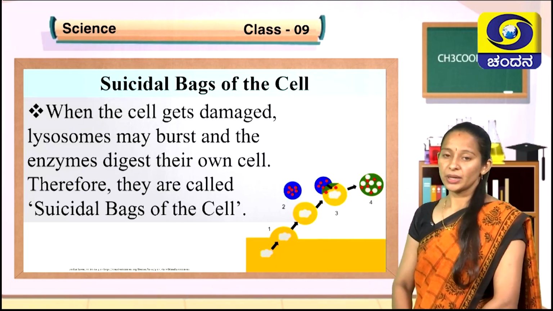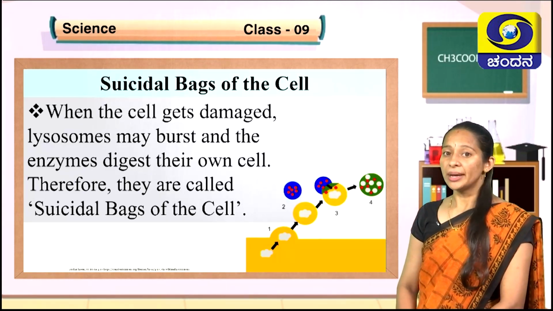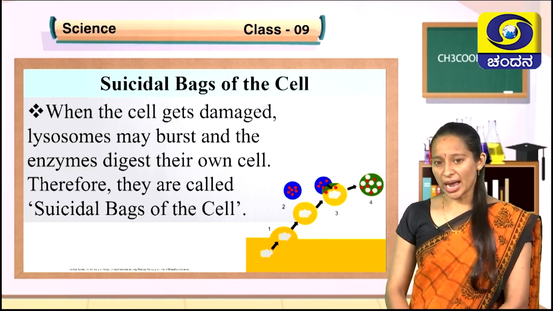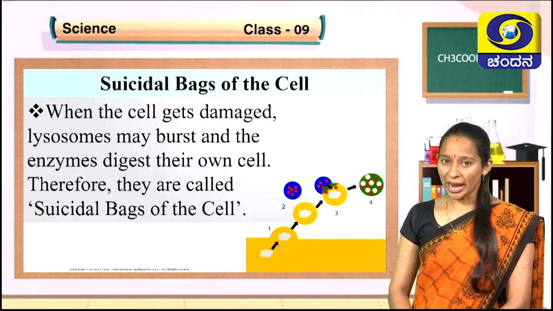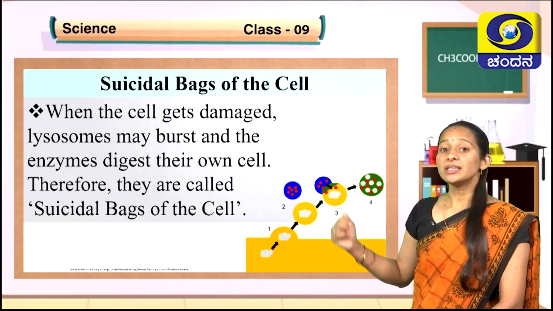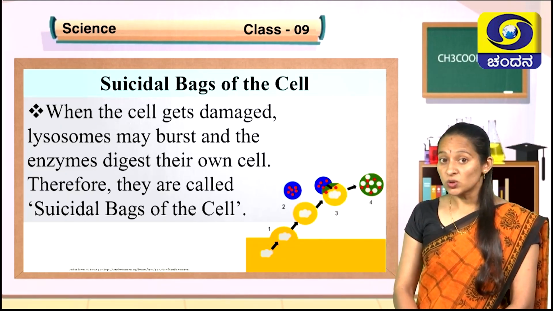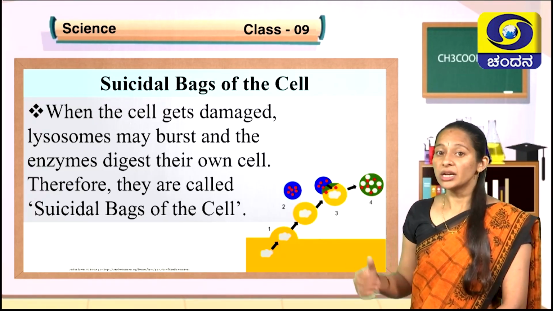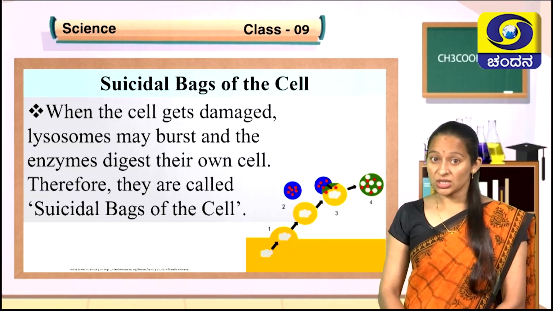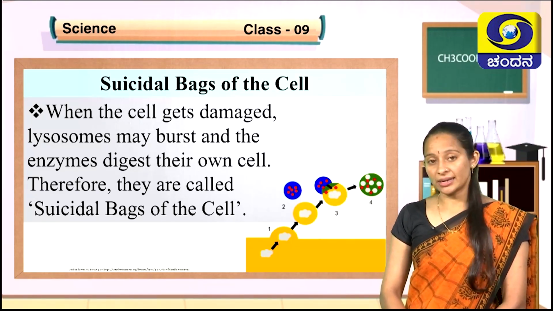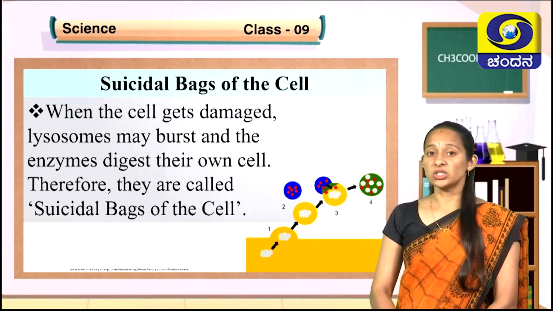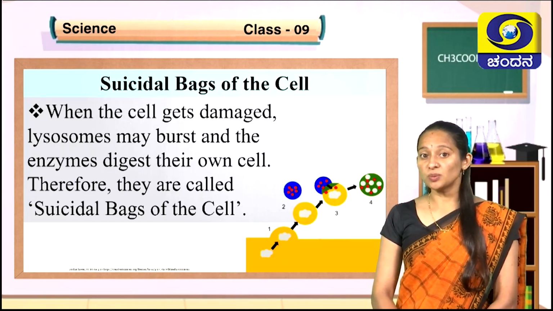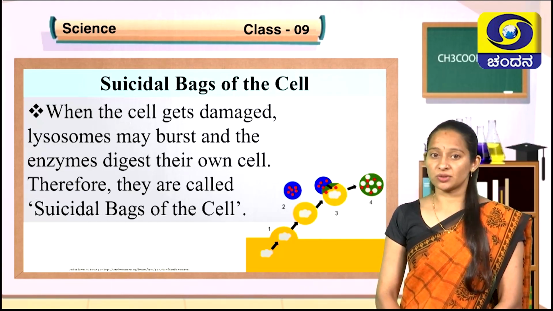Look at this image. In this image, white color structure represent cell. This white color structure, that is cell, if it is damaged, then lysosomes come into action. Blue color structure here is lysosome. That lysosome burst out and is releasing red color digestive enzymes to the cell. That red color digestive enzymes will help in digesting the entire cell, which in turn helping in the suicide of the cell. That's why lysosomes are called as suicidal bags of the cell.